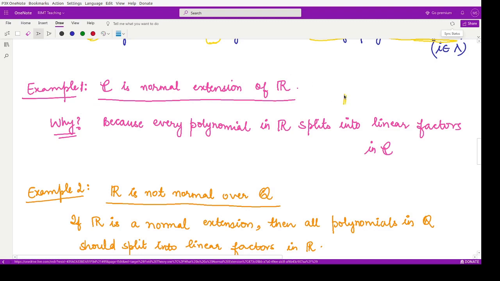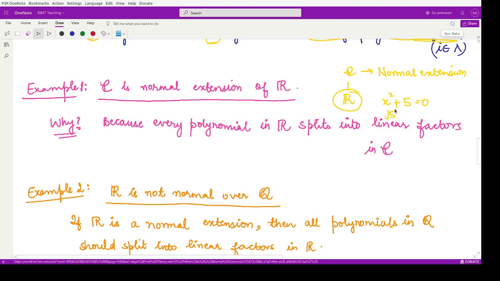We all know that the field of complex numbers is a field extension of the real numbers. So this is also a normal extension of the given field. Why? Because every polynomial in R, whichever polynomial you take, say x square plus 5, has roots in C. What are the roots?